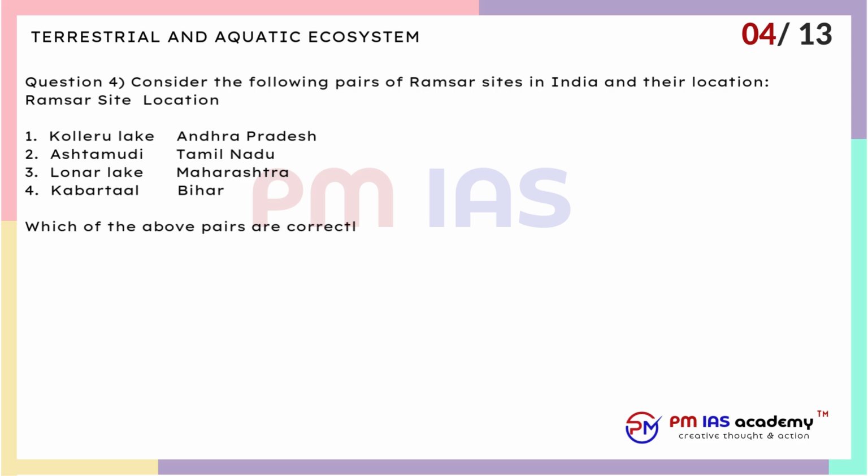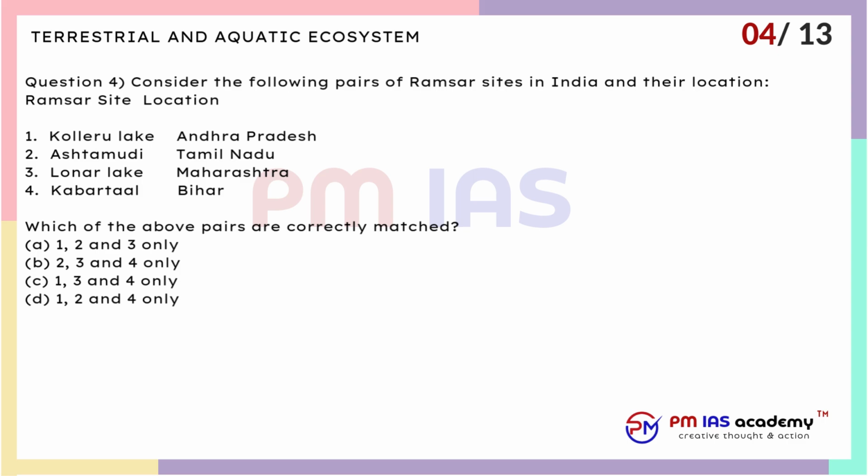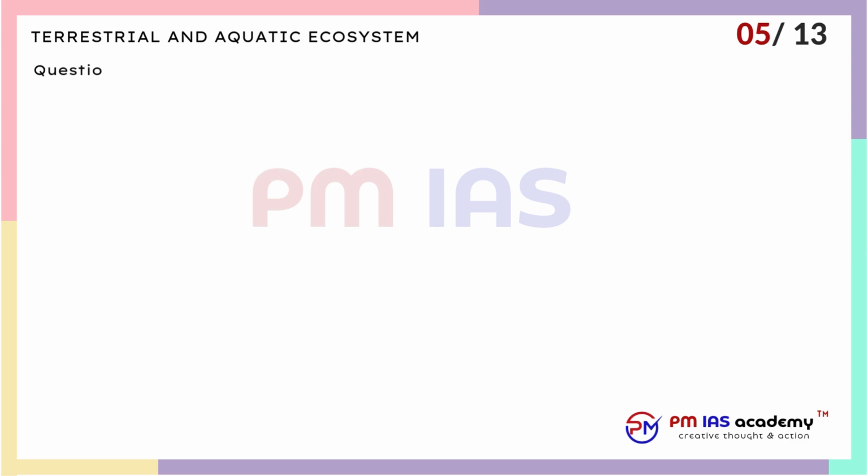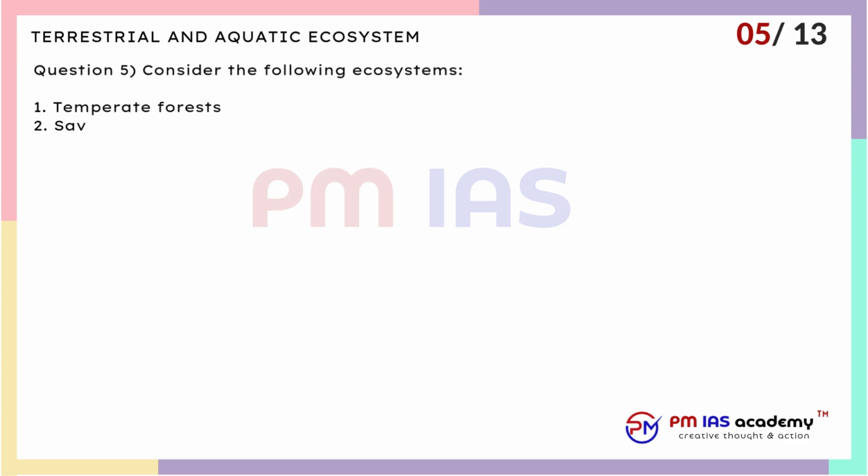A. 1, 2 and 3 only. B. 2, 3 and 4 only. C. 1, 3 and 4 only. D. 1, 2 and 4 only. Question 5. Consider the following ecosystems. 1. Temperate forests. 2. Savanna. 3. Tundra. 4. Estuaries. Which of the following is the correct sequence in decreasing order of mean net primary productivity